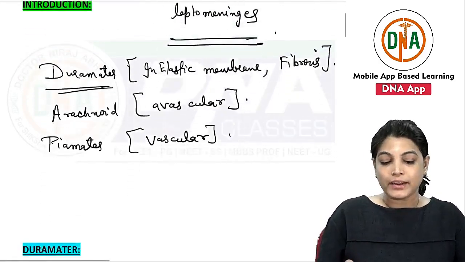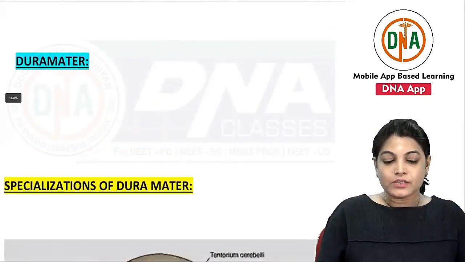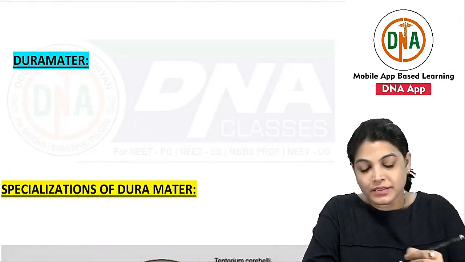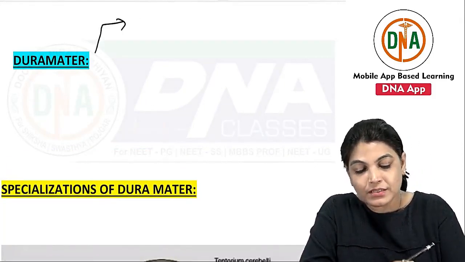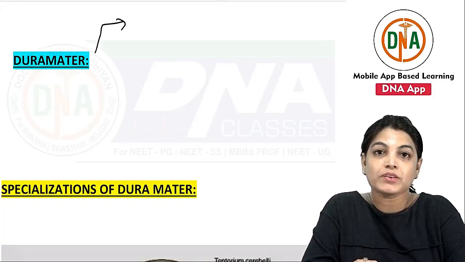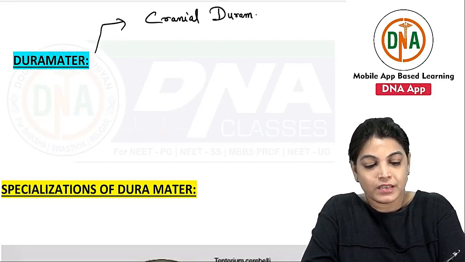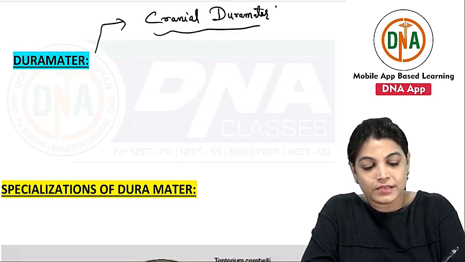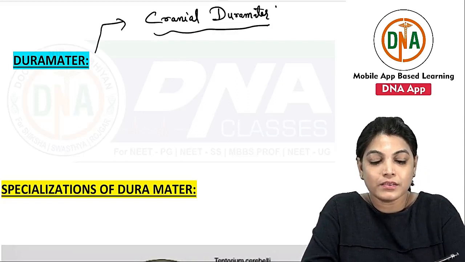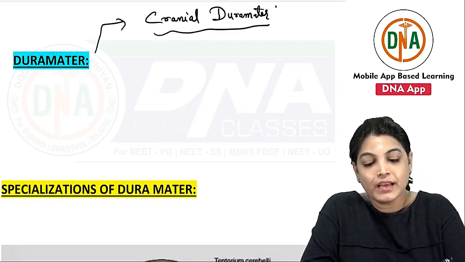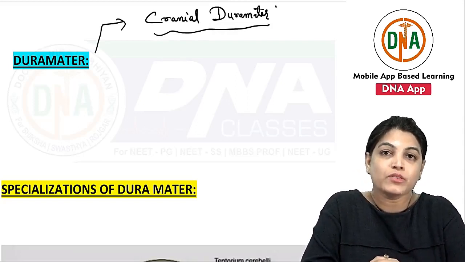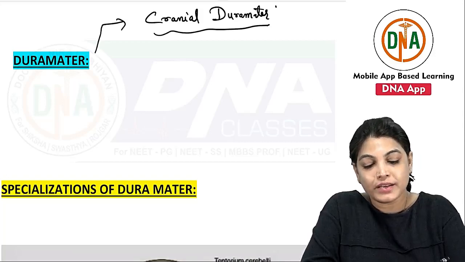Now after this, I would like to give the details of each layer. So coming with the first layer, that is the dura mater. I am here going into the details of the cranial dura mater. Cranial dura mater is the outermost covering of the brain. It is quite different from the spinal dura because in case of the cranial dura, it has got two layers.